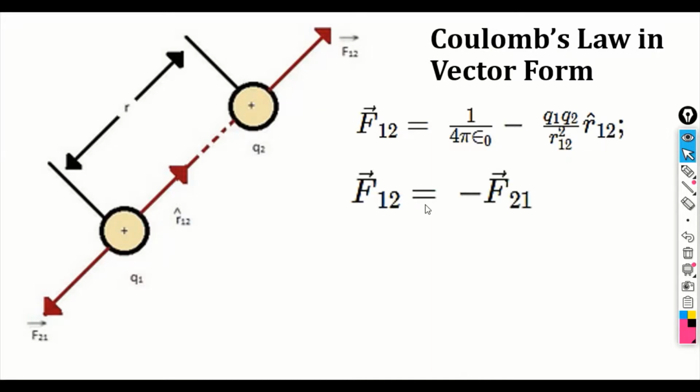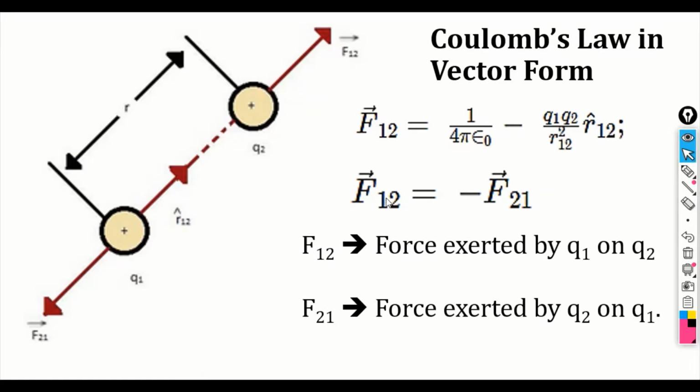So here you have the forces. Observe Q1 is positively charged, Q2 is also positively charged. That is why the fields generated by the two charges are directed away from the charges. So here, as the directions are opposite, the forces have the same magnitude but opposite direction. That is why you can write F12 vector is equal to minus of F21.